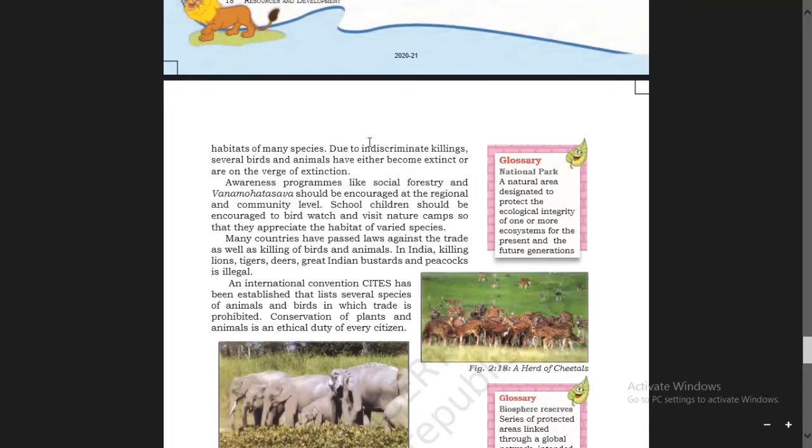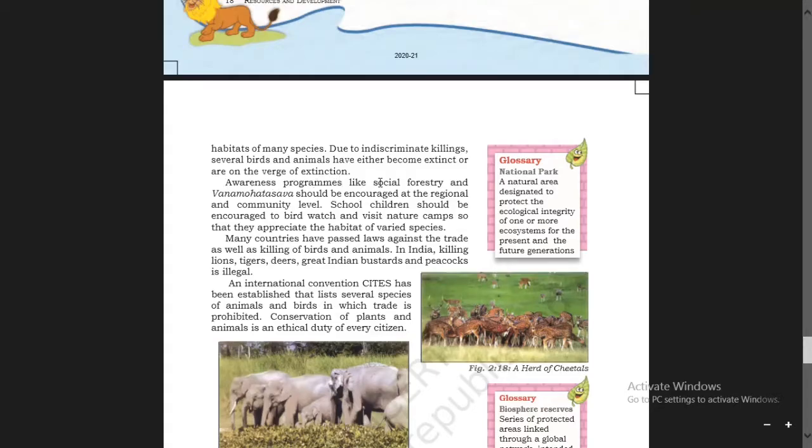Due to indiscriminate killings, several birds and animals have either become extinct or are on the verge of extinction. So, due to indiscriminate killings without any mercy, several birds and animals have either become finished, extinct, or are on the verge of extinction, which we may not see anymore. There are chances of that. And extinction means finished forever.